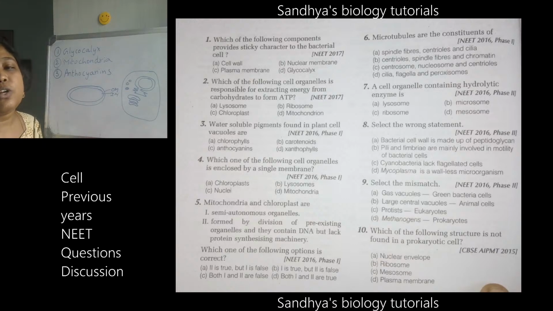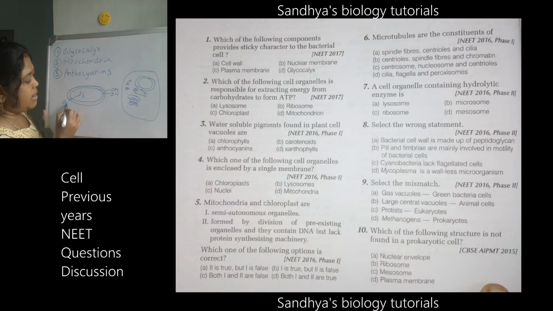I will give you a clue: whether they are able to self-replicate or not. Mitochondria and chloroplast, do they have the ability to self-replicate or not? Yes. And providing you the answer: both the mitochondria and chloroplast contain their own DNA.